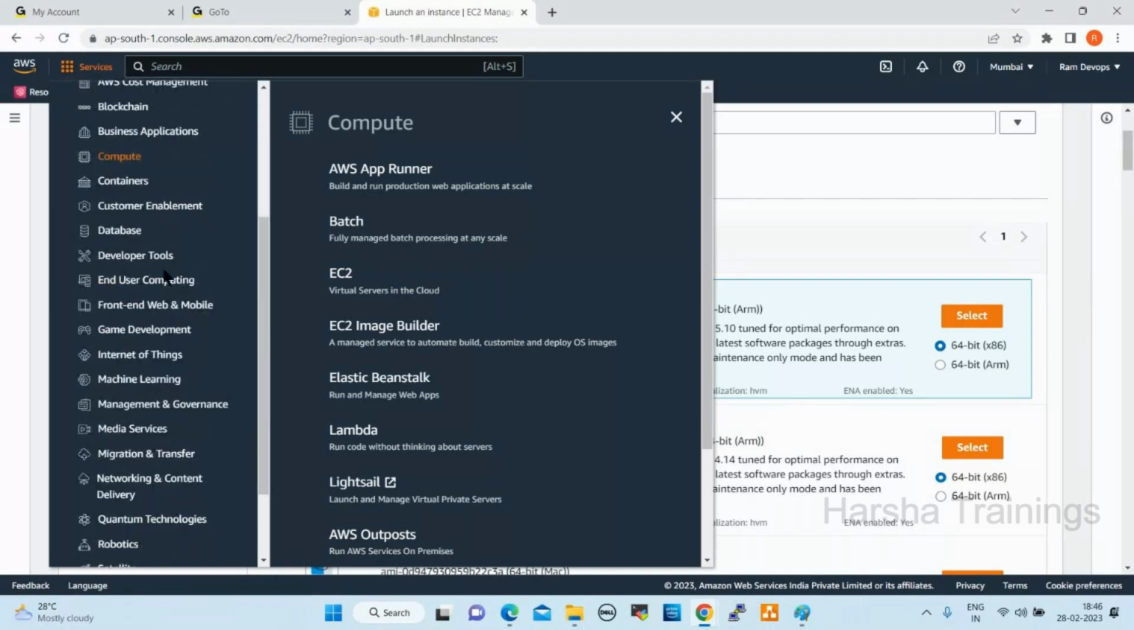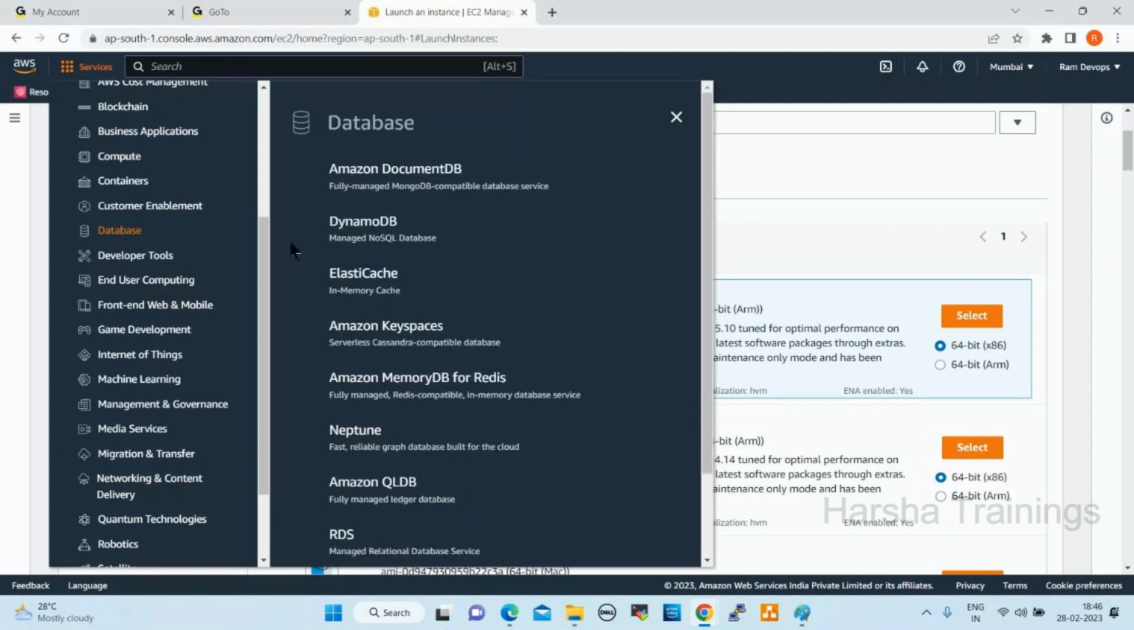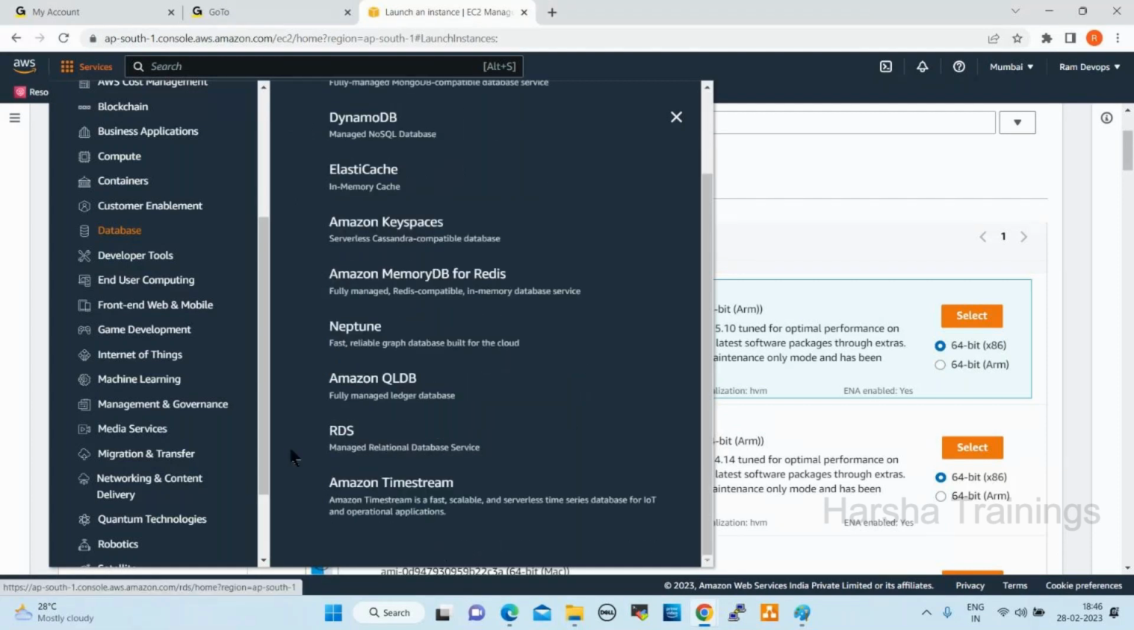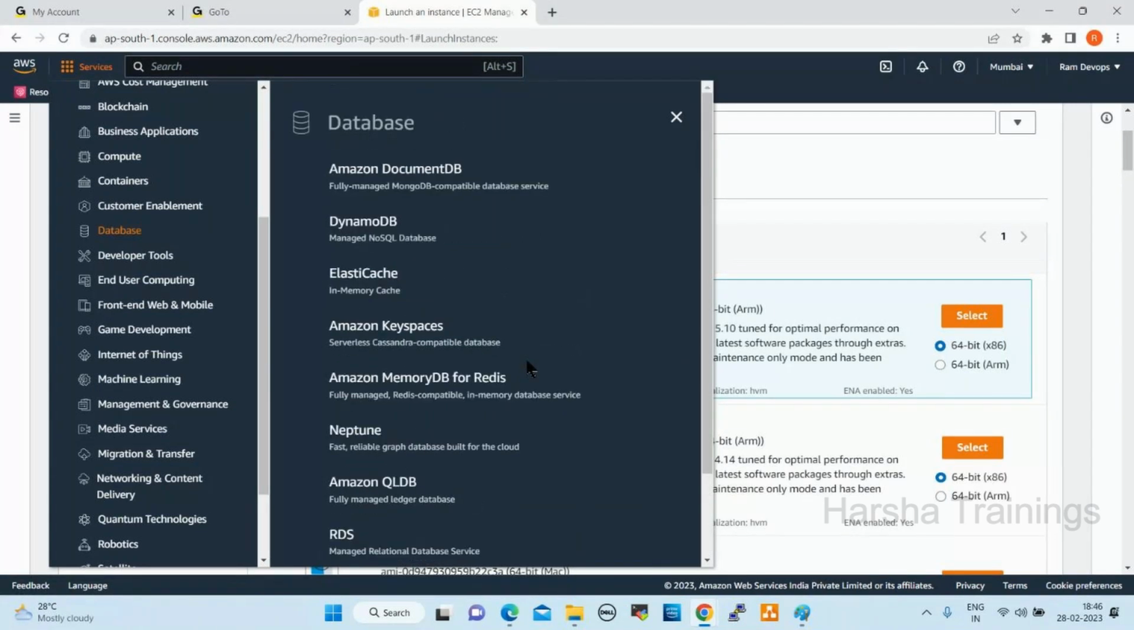So we have different databases available here. These are all the databases: DynamoDB, ElastiCache, Amazon DocumentDB, RDS, right? DB means database. So different databases are available, and we will go through some databases here, as per the content.